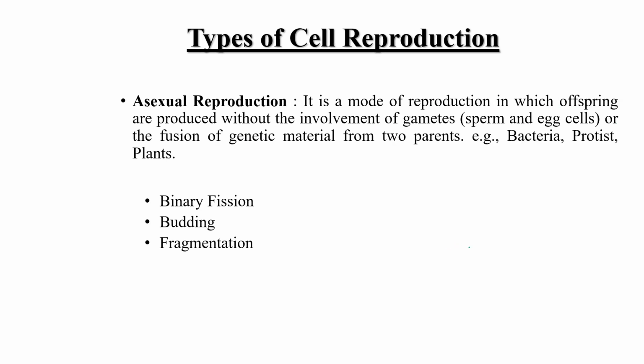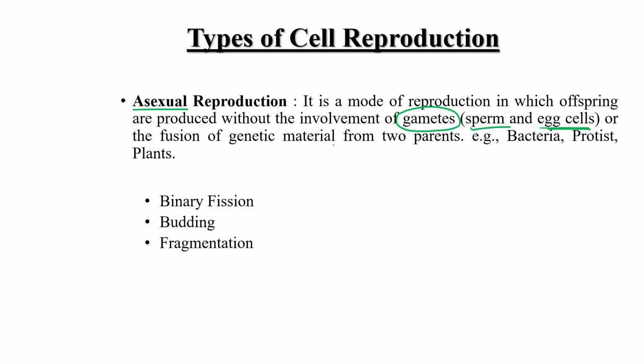Okay, so now let's discuss different types of cell reproduction. First is asexual reproduction. It is a mode of reproduction in which offspring are produced without the involvement of gametes. Gametes means sperm and egg cells, right?